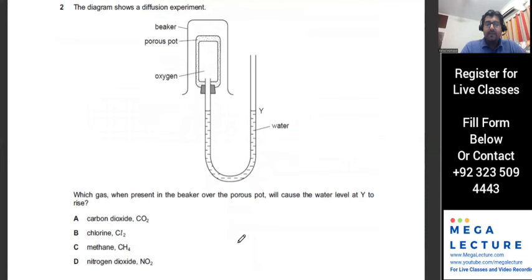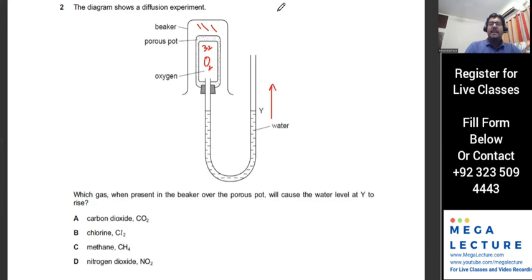He's asking which gas, when present in the beaker over the porous spot, will cause the water level at Y to rise. Remember, there's oxygen gas inside the porous spot. Oxygen is 32, that's 16 plus 16, so which gas present outside the porous spot will cause the water level at Y to rise?